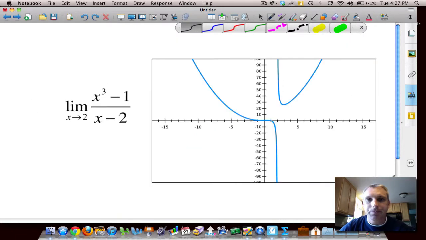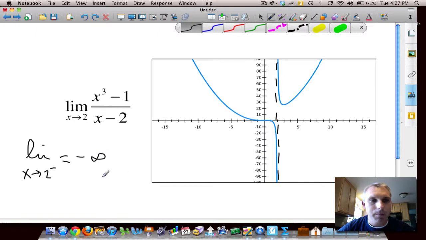Let's try another one. This one looks a little bit more messy. I plug in 2, I get undefined. I look at the graph. This is looking like an asymptote right here. It's not a hole in the graph. If I think about x approaching 2 from the left, this looks like it's heading towards negative infinity.